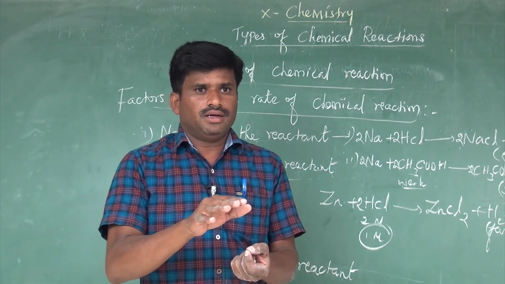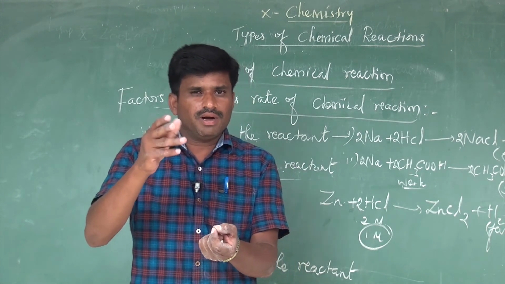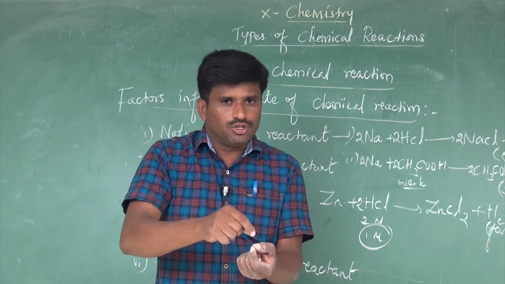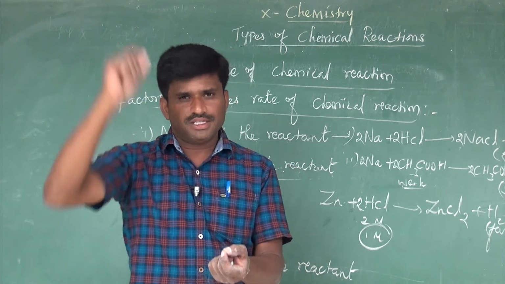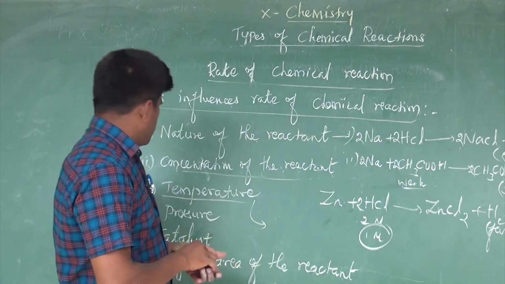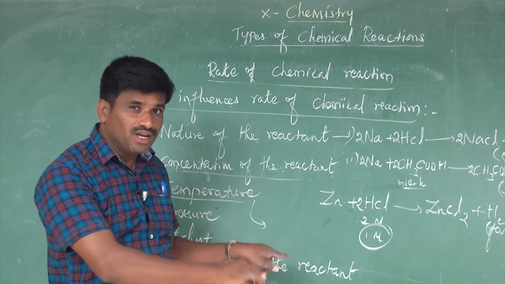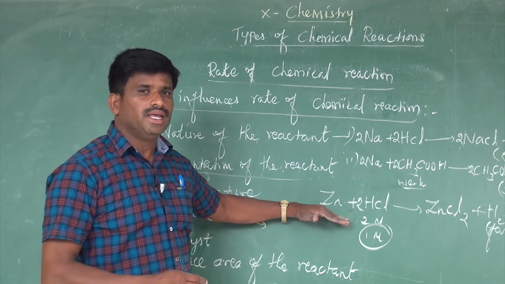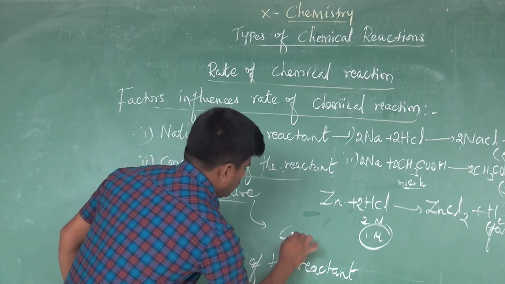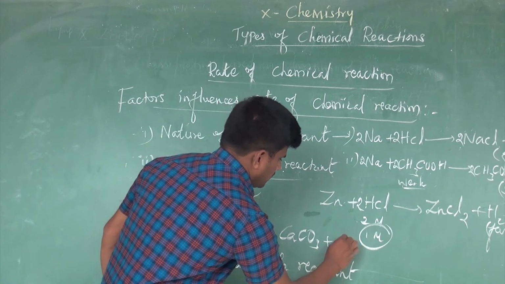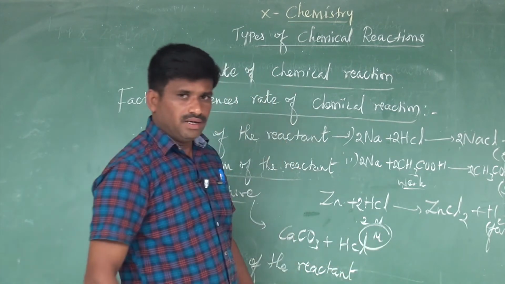Before heating the test tube, the liberation of carbon dioxide is slower. When we are heating the test tube, the liberation of carbon dioxide is faster. How? Temperature influences the rate of chemical reactions. In the equation, the formula of calcium carbonate is CaCO3, when it is mixed with hydrochloric acid.